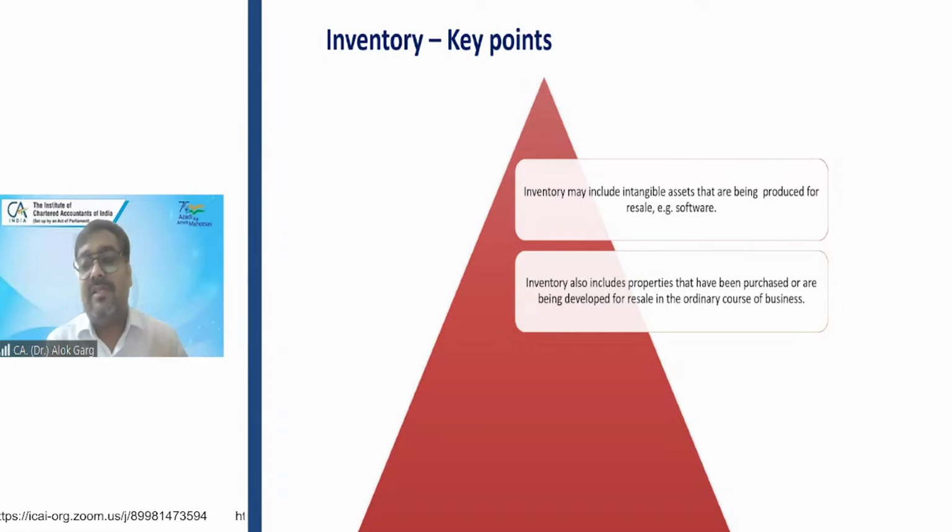And the standard for inventory is Ind AS 2. The standard for PPE is Ind AS 16. In the last class, we discussed Ind AS 16. It talks about measurement at cost model, at cost, right? Initial measurement, subsequent measurement. While doing a subsequent measurement, you can apply the revaluation model, but it is not mandatory. It is an accounting policy choice.